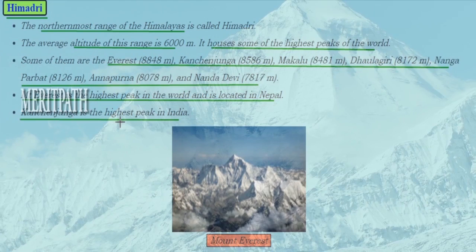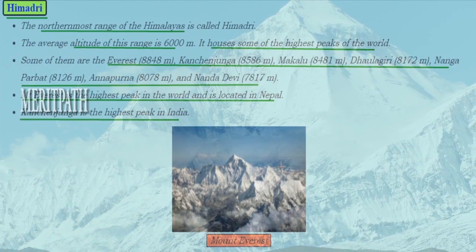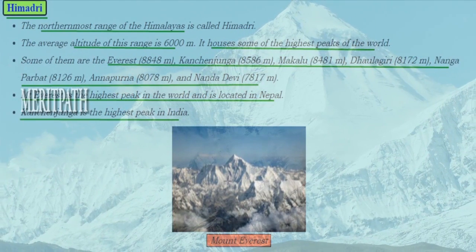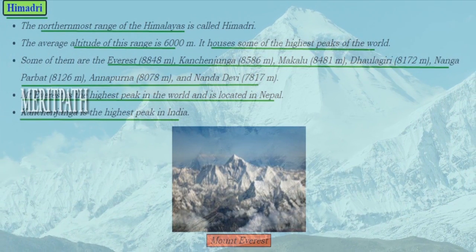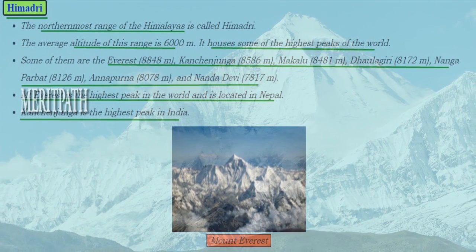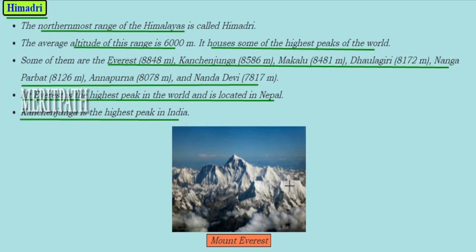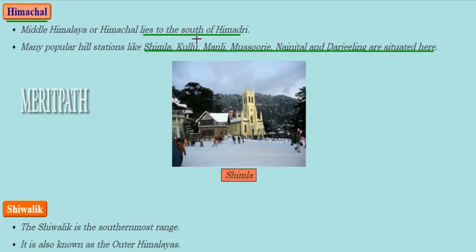Out of these, Mount Everest is the highest peak of the world, located in Nepal, and Kanchenjunga is the highest peak in India. This is the image of Mount Everest. Next is Himachal, which is also known as Middle Himalaya. This lies south of the Himadri, and some of the famous hill stations situated in this area are Shimla, Kullu, Manali, Mussoorie, Nainital and Darjeeling. In this image you see the Shimla hill station.